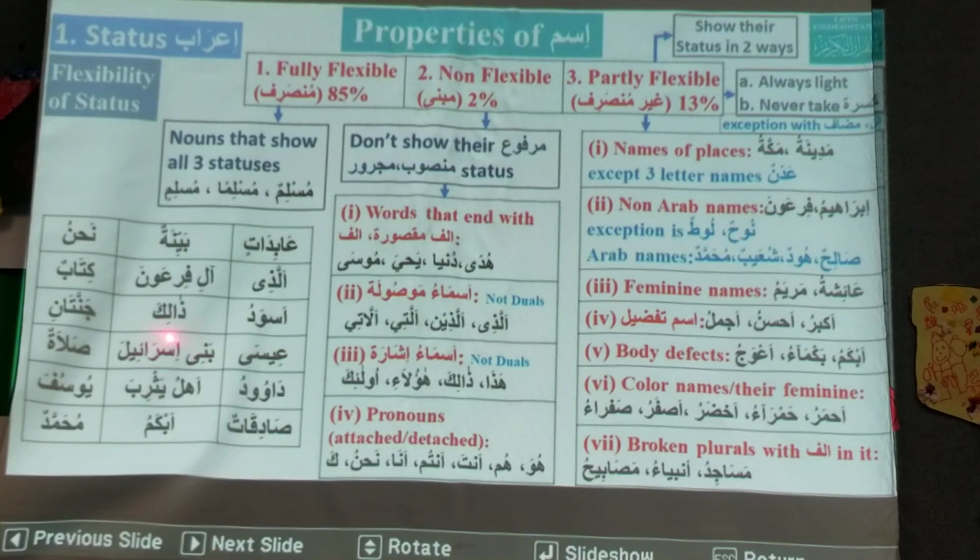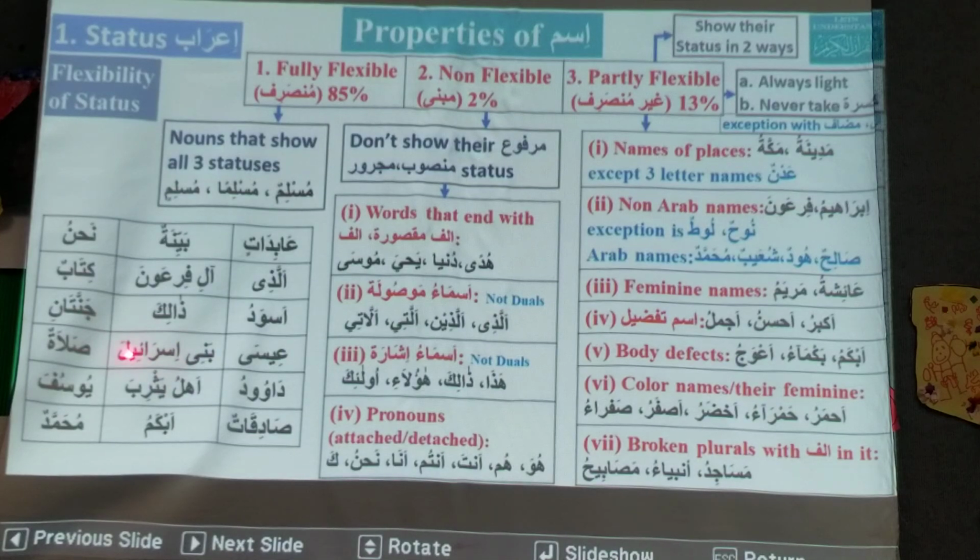Bani Israel. Brother Naim, what is the flexibility of the word Israel?